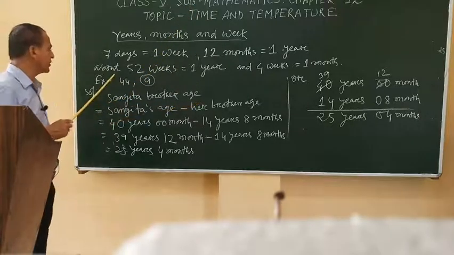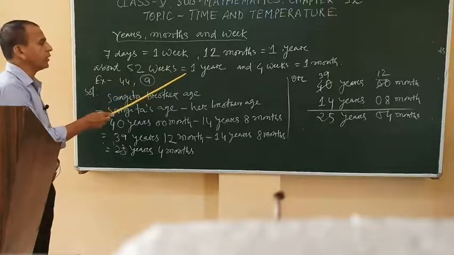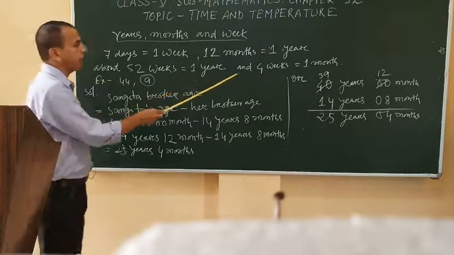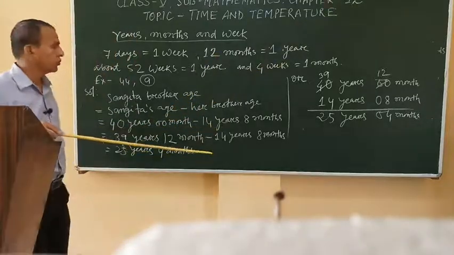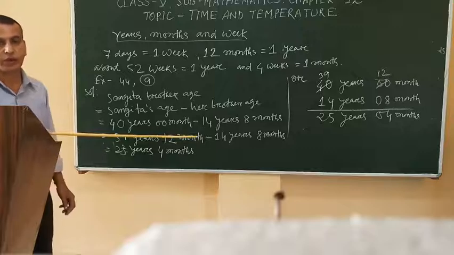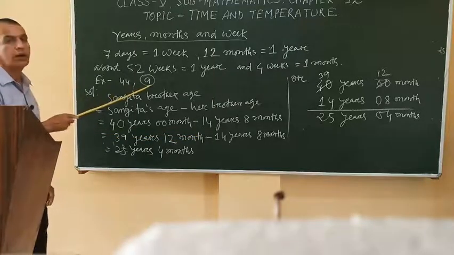Sometimes we say it this way: about 52 weeks equal 1 year and about 4 weeks equal 1 month. So let's discuss one example with you. Exercise 44, question number 9.